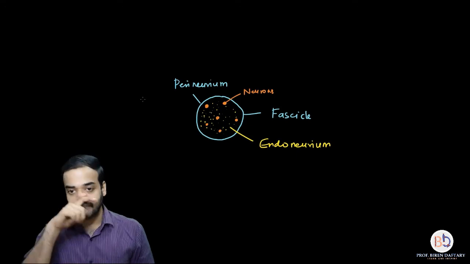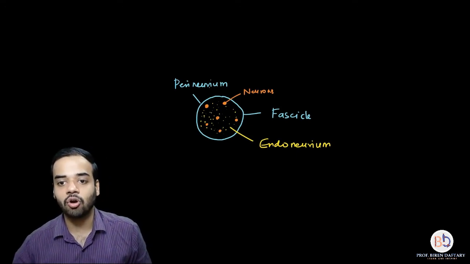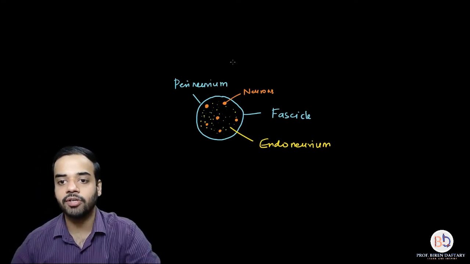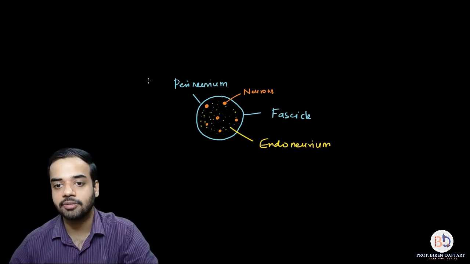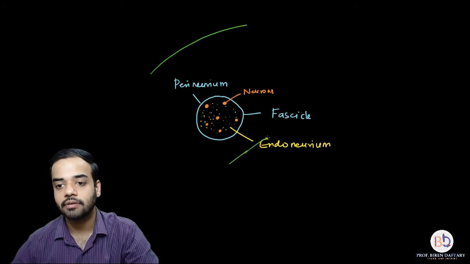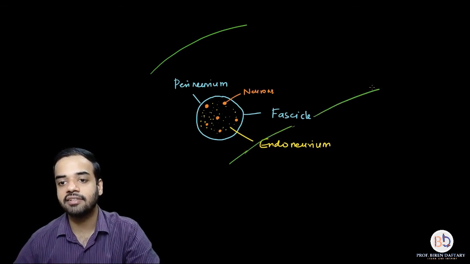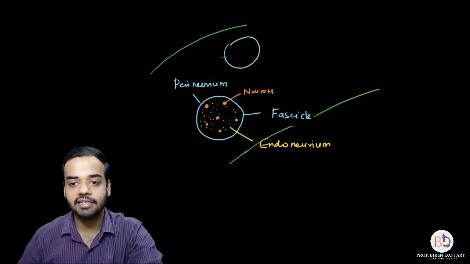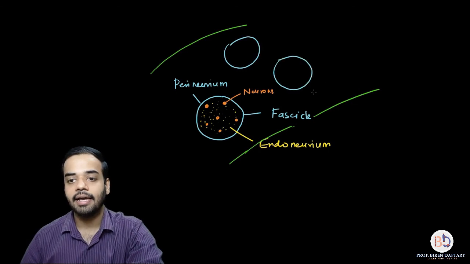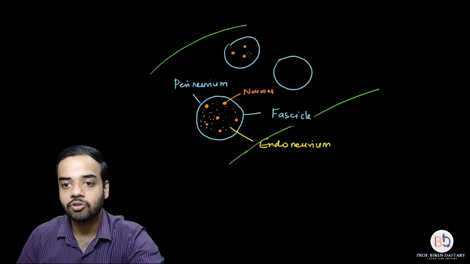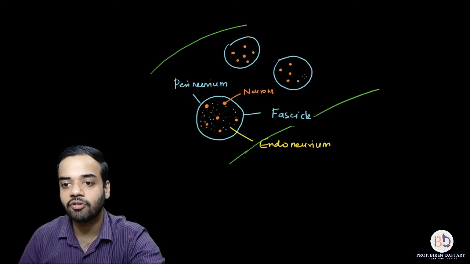So what is going to happen is, now if I draw the structure, over here, a larger structure, suppose if I draw, I don't know if I have space over here, and in this larger structure, if you see, there are many fascicles present, and each of these fascicles, obviously, will be made up of neurons. So I hope that this diagram makes it easy for you to understand.